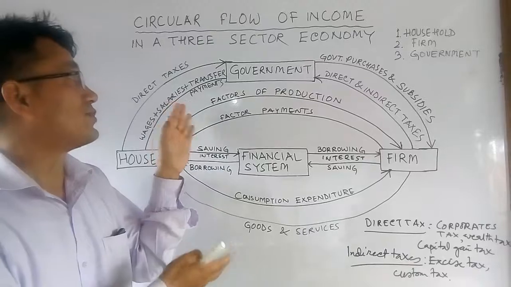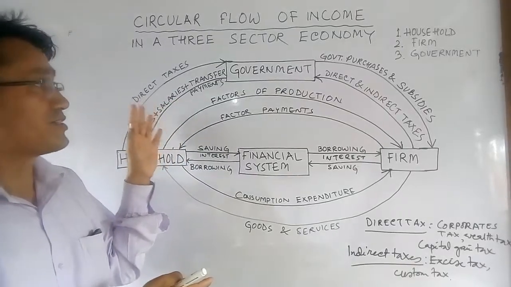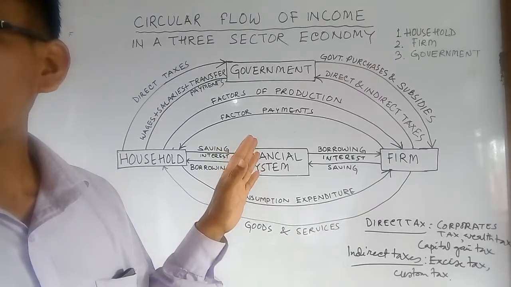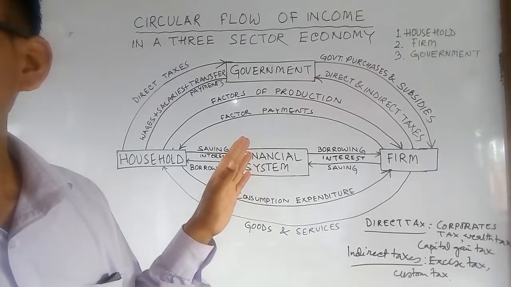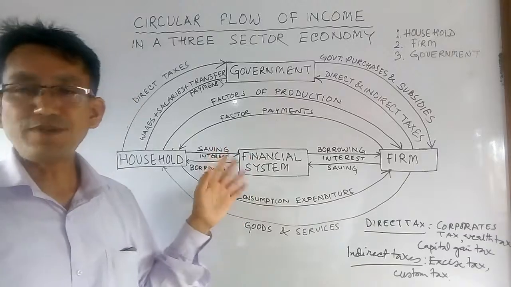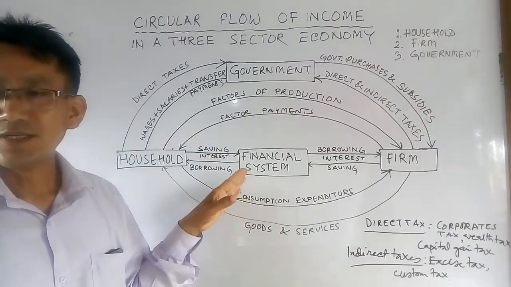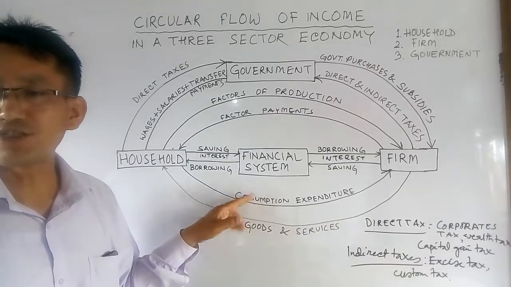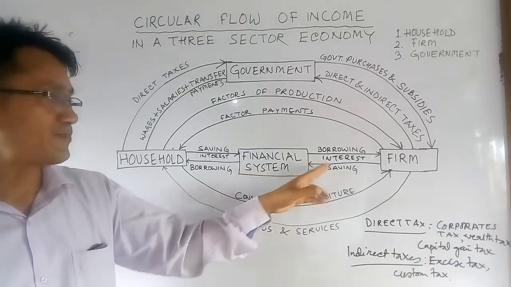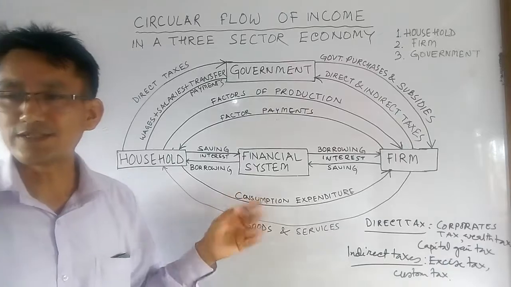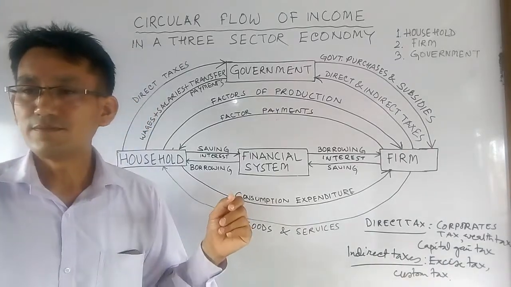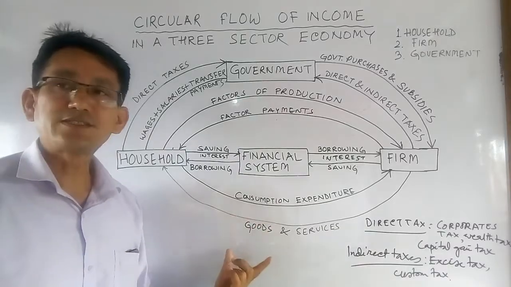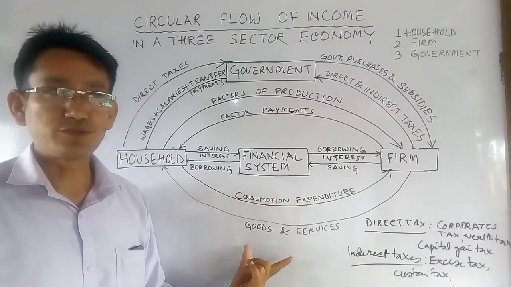In this example, this three-sector economy is a closed economy. So in this closed model, total income can be found by adding up the consumption expenditure, then investment expenditure, then the government purchase of goods and services. I'll give you that in the notes.